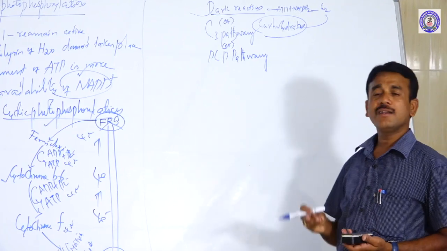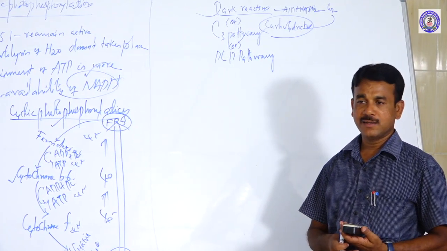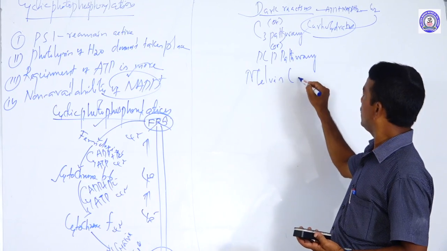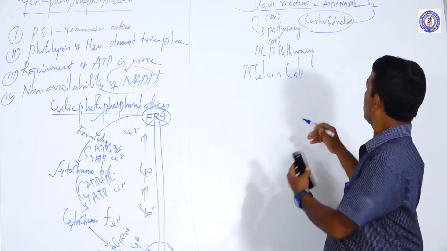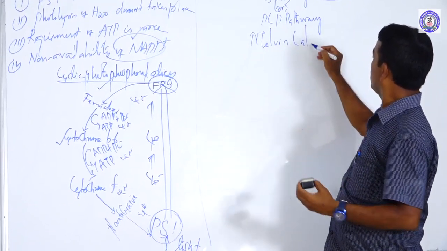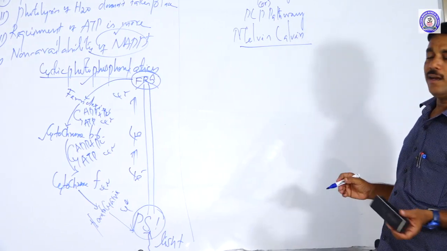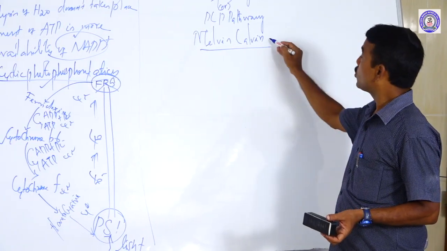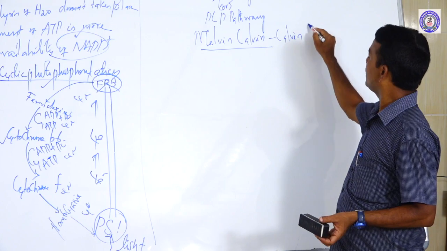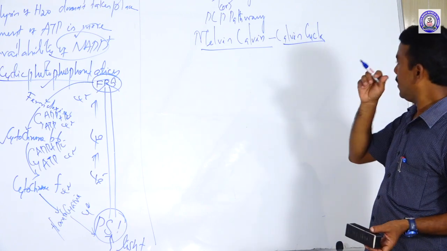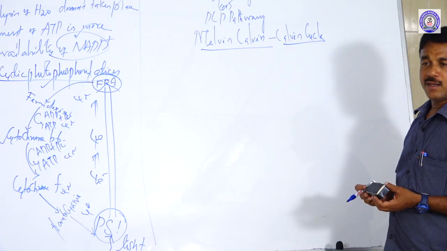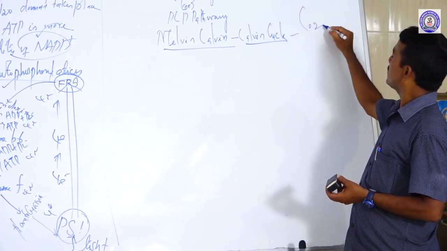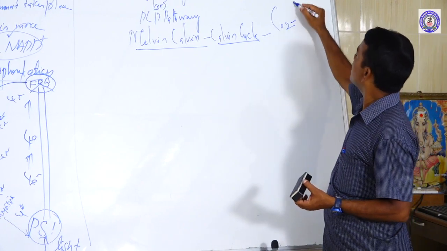Who first discovered the dark reaction? Melvin Calvin. He first discovered that cycle, so it is also known as the Calvin cycle. What does Calvin cycle mean?